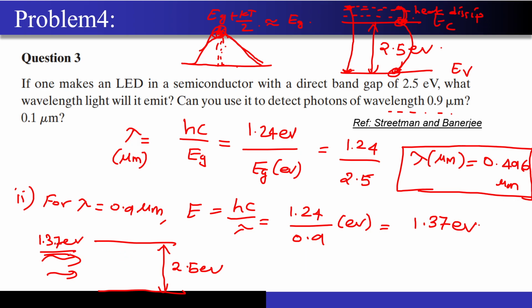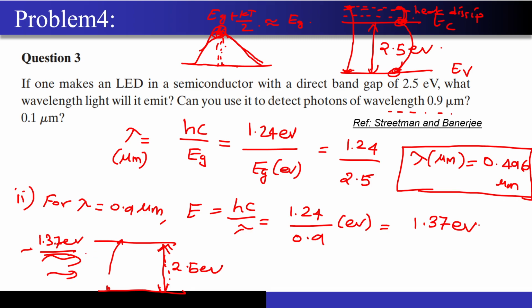Now the problem is, what you can see over here, this band gap is wider compared to the energy of the incident light. So what will happen over here? What do you think? Will this light cause the electron to jump from the valence band to the conduction band, or will it just pass through the semiconductor material?